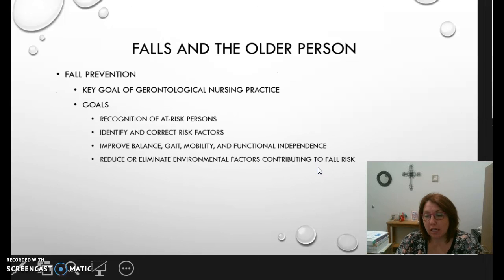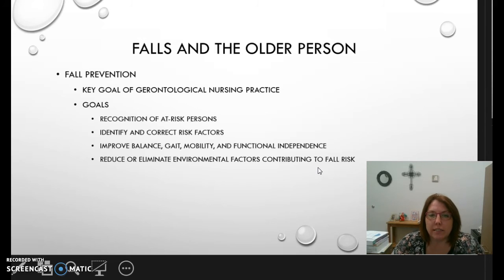Fall prevention is the key for us. Safety is the key, and you'll hear us as instructors harp on this, making sure that you have gait belts on and that wheelchairs are locked. You don't leave your patients alone if they're at risk for falls. So the key to fall prevention is to assess every patient as closely as possible and keep them from having a fall. So the goals are to recognize the individuals that are at risk, to identify and correct the risk factors, to improve balance, gait, mobility, and functional independence, and then to reduce or eliminate the environmental factors contributing to the fall.